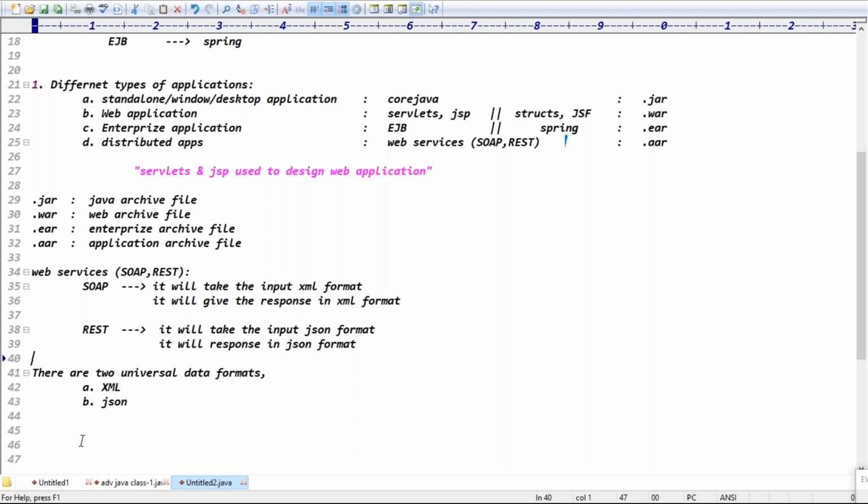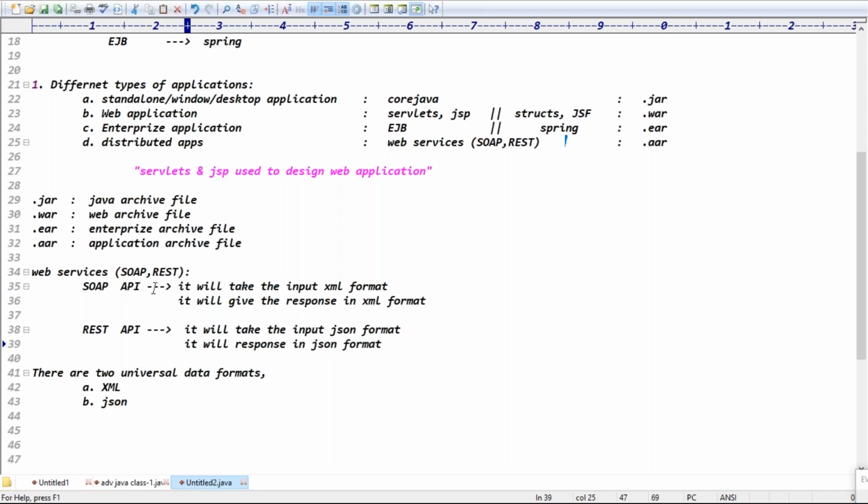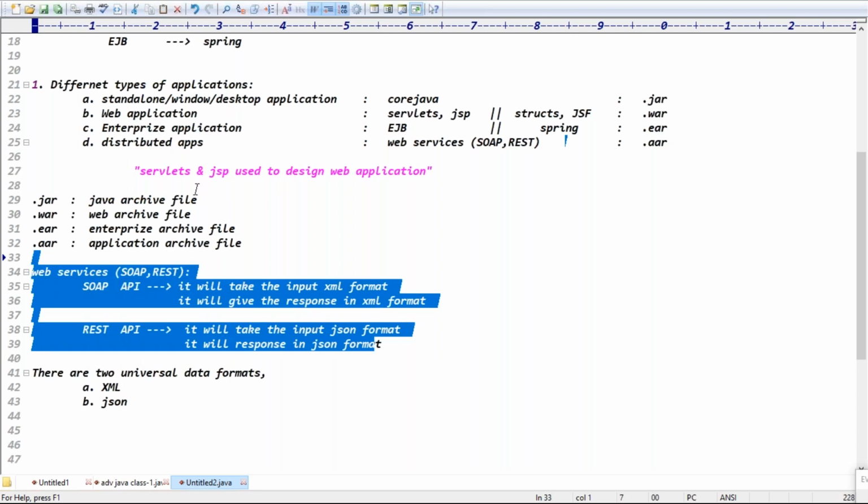REST is an API format, and SOAP is also an API. Both are APIs only, REST API and SOAP API, and both can do the same task. The only difference is that SOAP takes the input in XML format and gives the response also in XML format, whereas REST takes JSON format and gives the response also in JSON format. That is the only difference. With real time, web services are very, very important. Is that point clear?